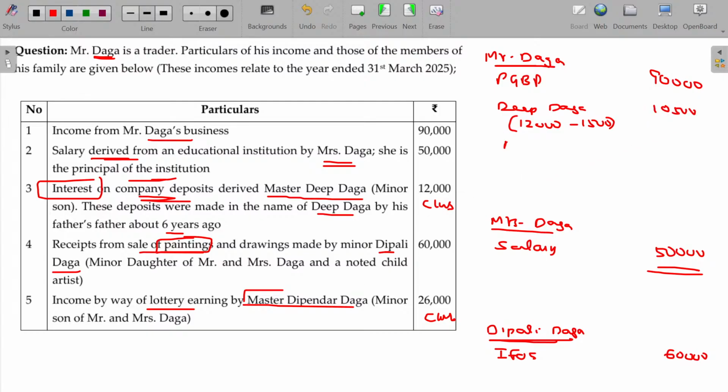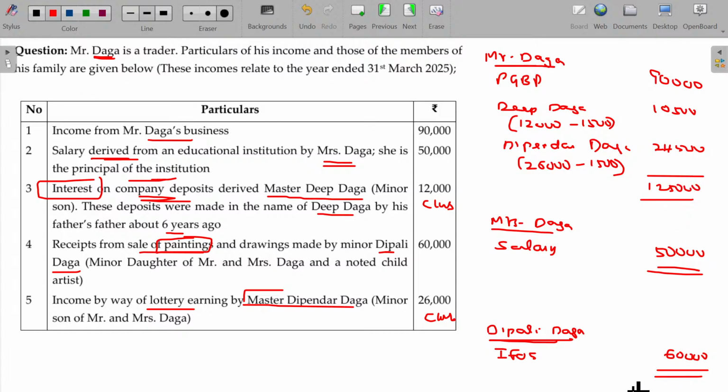And Dipendra Daga: 26,000, and you can subtract 1,500 in case of old tax regime, 24,500. So the taxable income of Mr. Daga in this case being 1,25,000, and Mrs. Daga 50, and Dibali Daga 60.